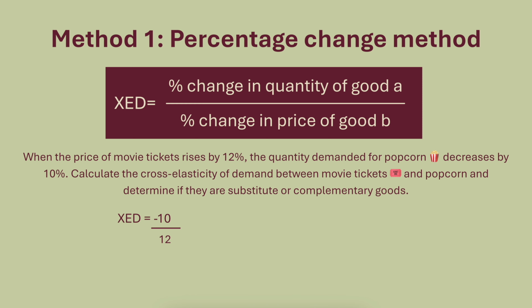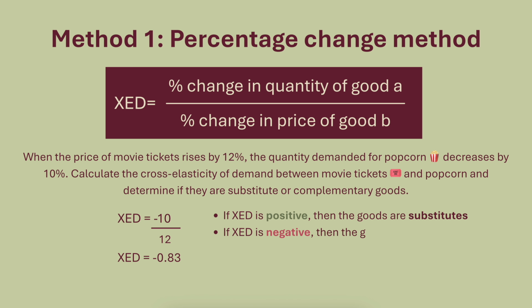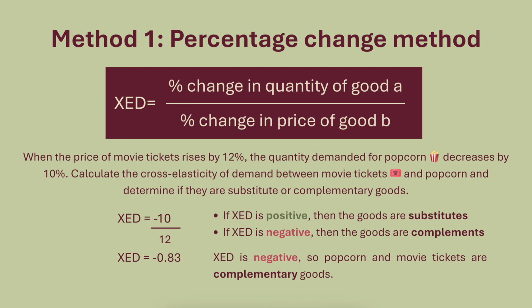Negative 10 over 12 equals negative 0.83. Let's take a look again at our rules. If XED is positive, then the goods are substitutes, or if XED is negative, then the goods are complements. In this case, XED is negative, so popcorn and movie tickets are complementary goods, which makes sense because movie tickets and popcorn is something that you would typically buy at the same time.